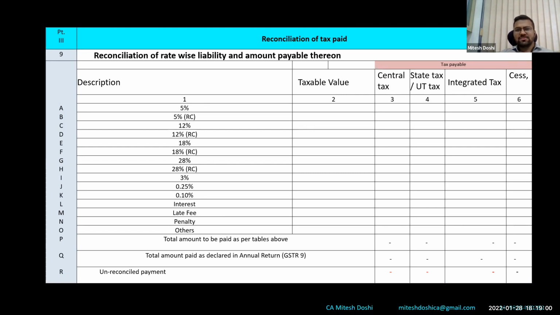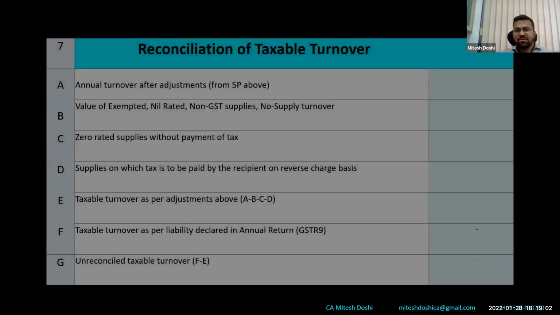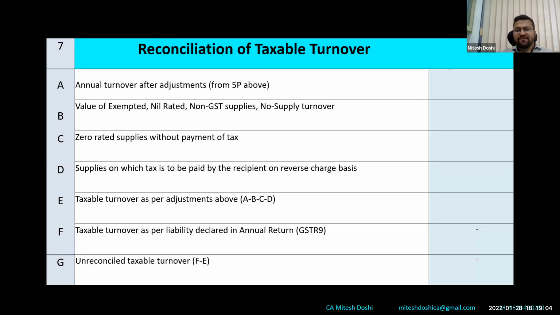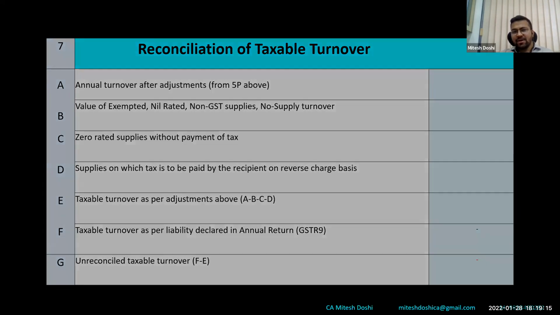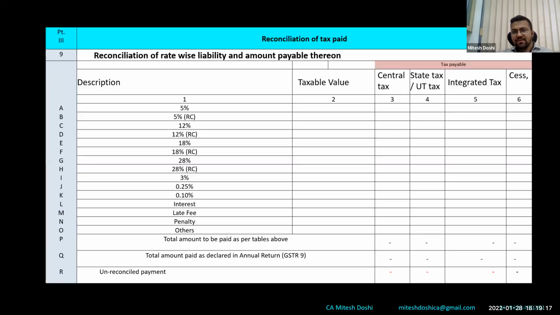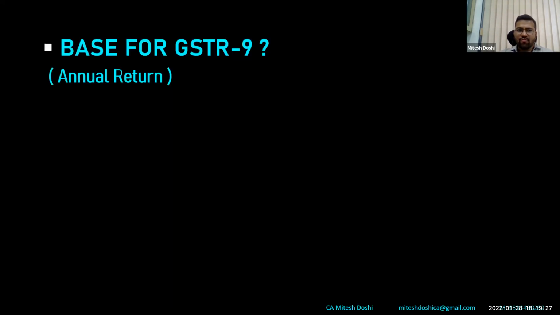This is merely a bifurcation of what has been disclosed in table 7F, basically the taxable turnover as per liability declared in the annual return or as per adjustments above. So basically 7E is to be bifurcated rate wise into table 9. So 5%, 12%, 18%, all those have to be disclosed out here. So with this, this is the run through, basically a walkthrough.